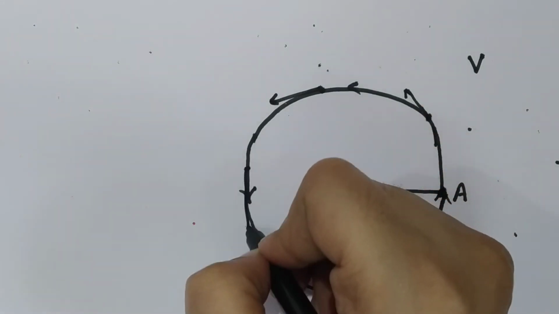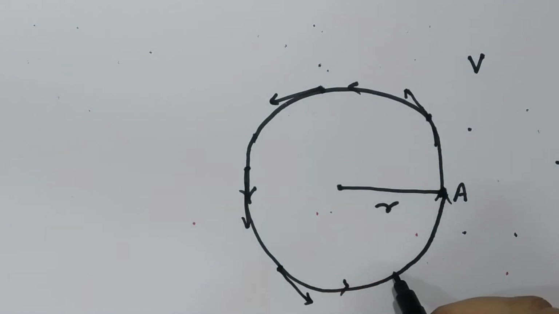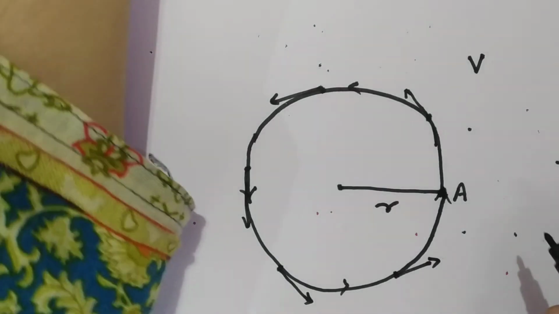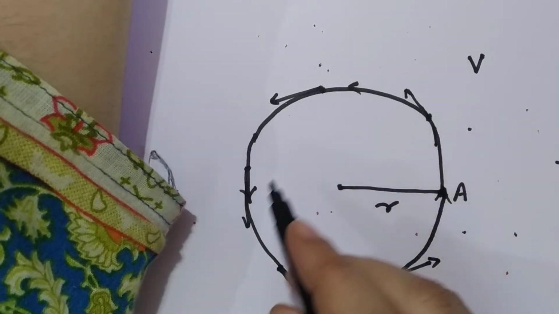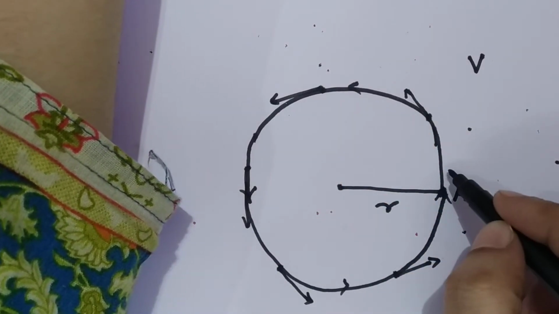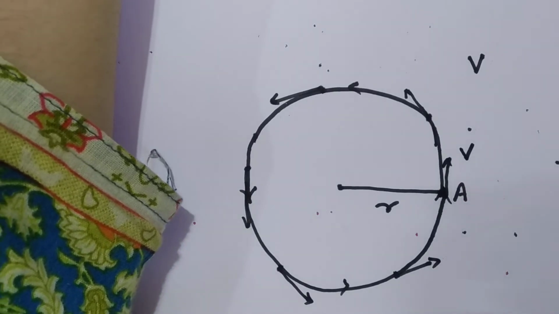So every time, in order to show the direction of motion along the circumference of a circle, you need to draw the tangent on the circle. This is nothing but the direction of linear velocity.